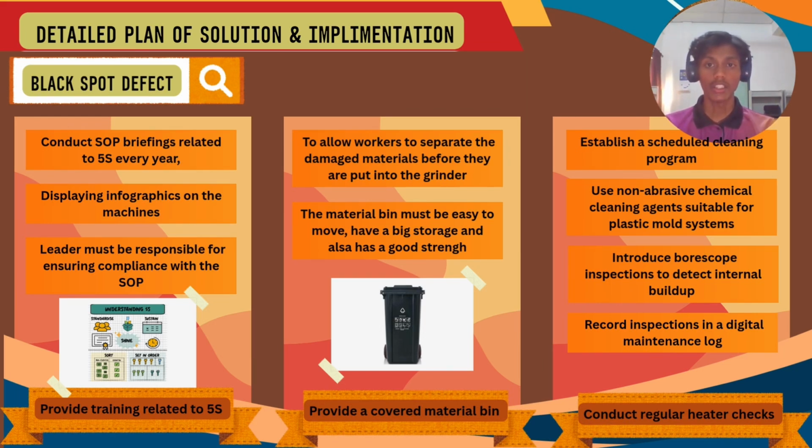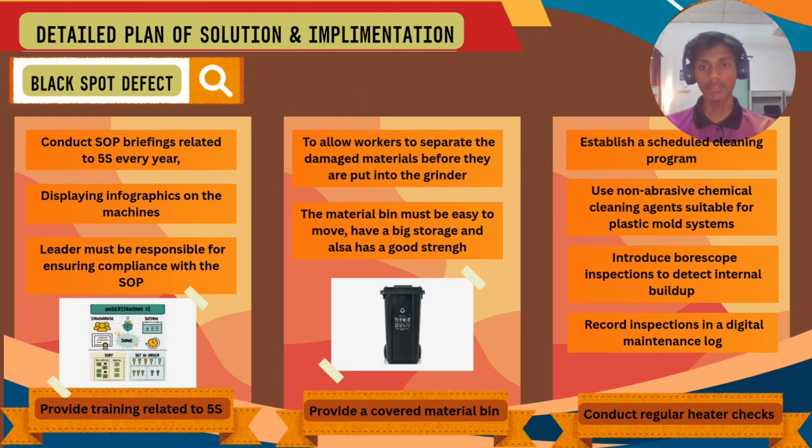The implementation is to conduct an SOP briefing related to 5S every year to remind the workers about the SOP, and then display infographics on the machine so that the workers at that machine can read them regularly and remember the SOP.